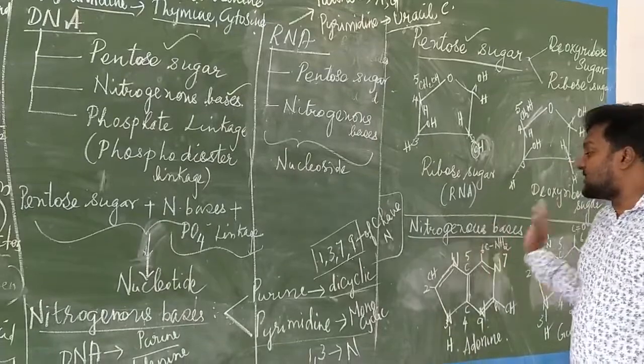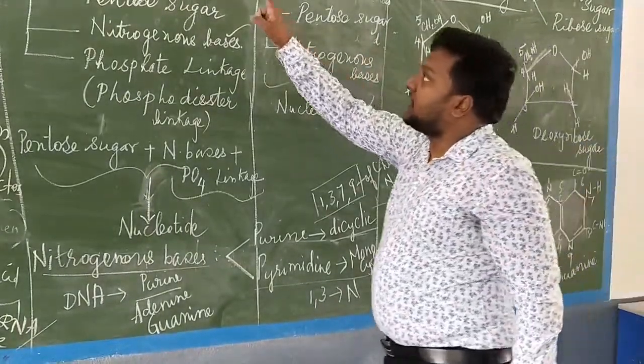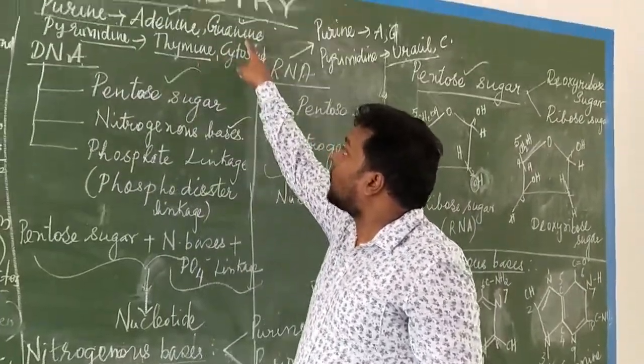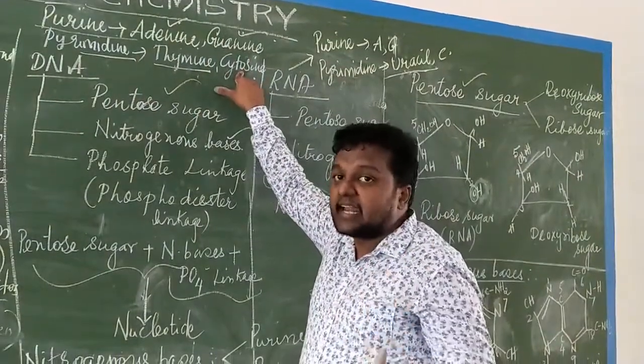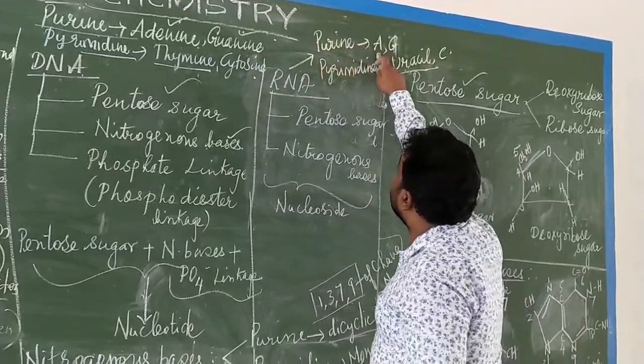Now coming to the nitrogenous bases. The nitrogenous bases are broadly classified into purine bases and pyrimidine bases. As far as DNA is concerned, the purine bases are adenine and guanine, and the pyrimidine bases are thymine and cytosine.